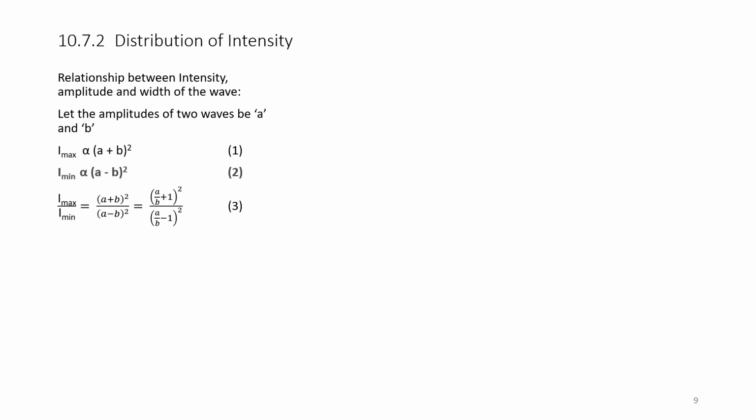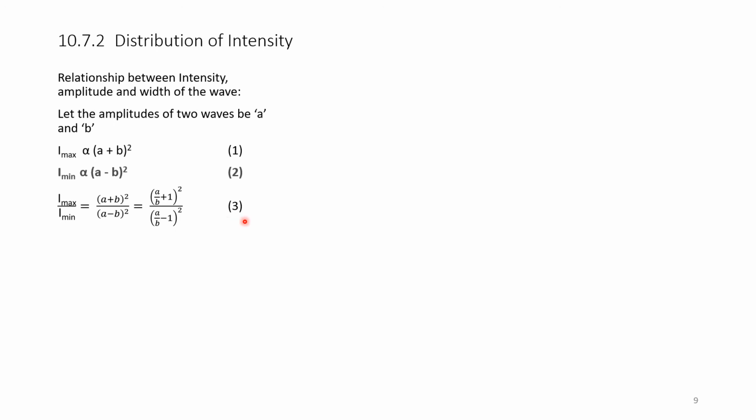Dividing equation 1 by equation 2, we get I max by I minimum is equal to (A plus B) whole square divided by (A minus B) whole square. This can be simplified: you take B as common, it becomes (A by B plus 1) whole square divided by (A by B minus 1) whole square.